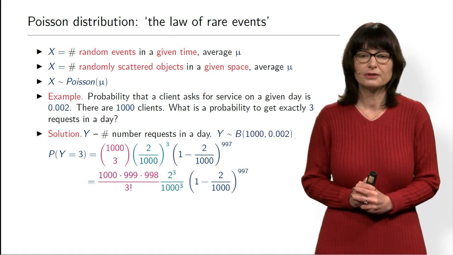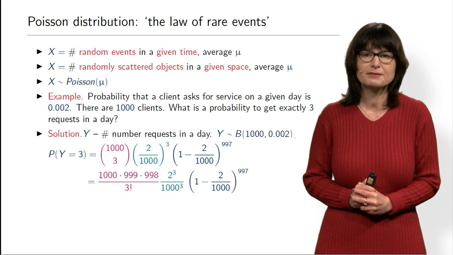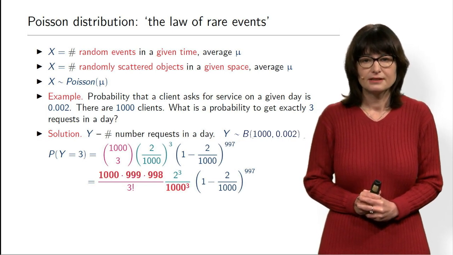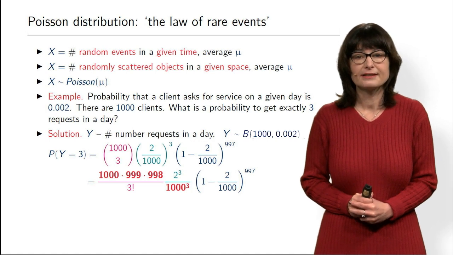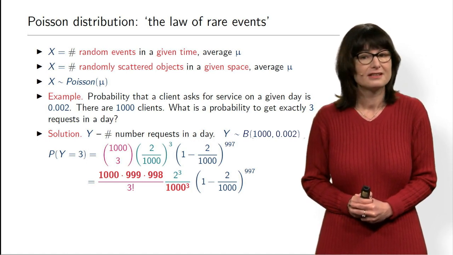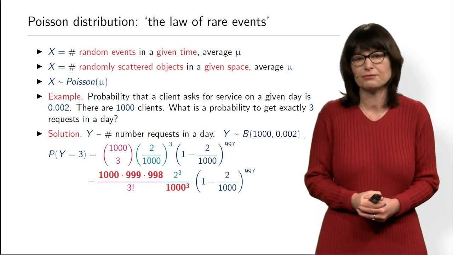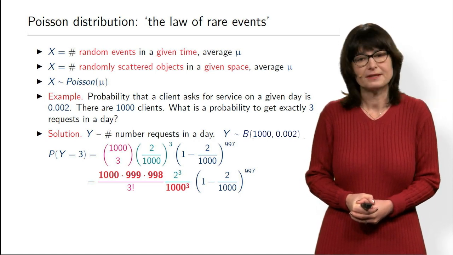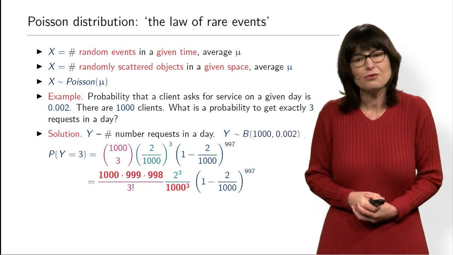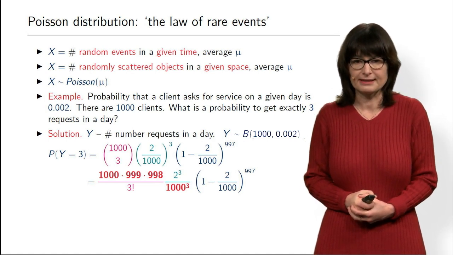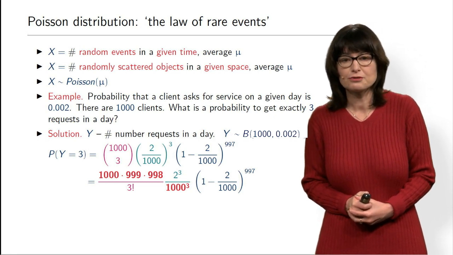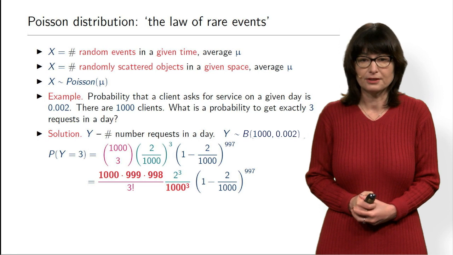If we want to approximate this formula, you can notice that 1,000 to the power 3 and the product 1,000 times 999 times 998 are almost equal. In fact, if it was not 1,000 but 10,000, they would be even closer. So more or less approximately they will cancel, and what we will have left is 2 to the power 3 and 3 factorial.